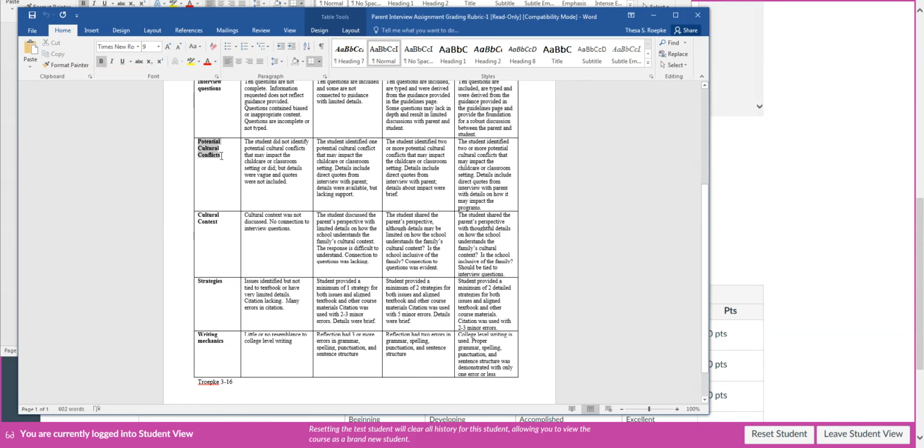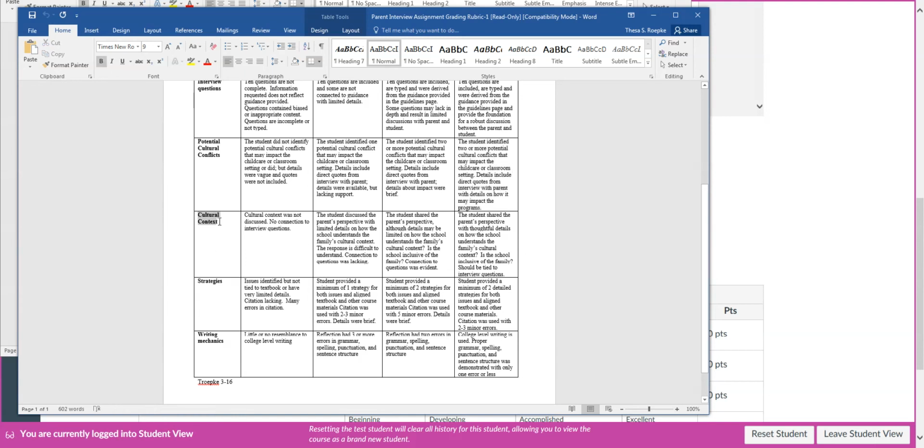Next thing we're going to look at is potential cultural conflicts. So one of your questions should be, again, tell me about some conflicts you've had since your child has attended childcare or school. So this talks about how the student identified 2 or more. So you need to talk about at least 2 potential conflicts that may have impacted childcare or classroom settings. The details have to include direct quotes to get a 4 from the interview with the parent and have details on how it would impact the program. So make sure you're very inclusive in that paragraph about all of those items.